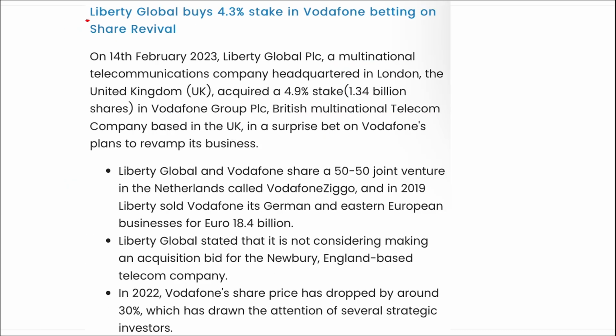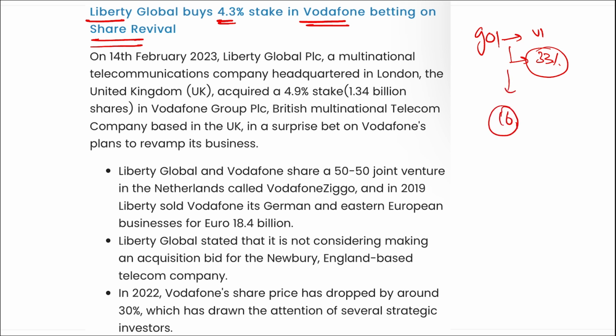Next, Liberty Global has bought 4.3% stake in Vodafone, betting on share revival. Apart from this, if you remember, Government of India has become the largest shareholder in Vodafone Idea, that is of 33%. They have converted their 16 crore debt into equity. And now who is the largest shareholder of Vodafone India? It will be your Government of India.